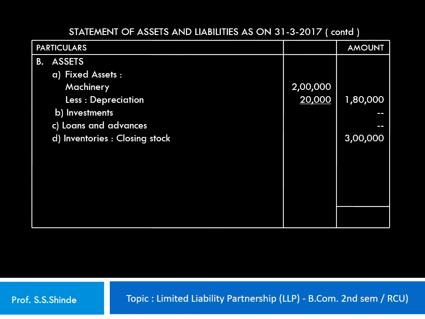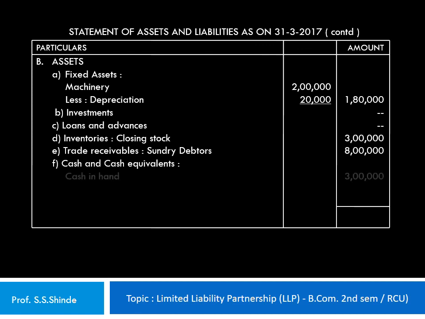Inventories, under which the closing stock rupees 3 lakh is shown in the outer column. Trade receivables, under which sundry debtors are shown at an amount of rupees 8 lakh in the outer column. Here we are not deducting the provision for doubtful debts because it is shown in the liability side under provisions. Cash and cash equivalents, cash in hand rupees 3 lakh. Other assets nil. So the total assets amounting to rupees 15,80,000. So this is how the assets are equal to liabilities, and the statement of assets and liabilities is prepared as on 31st of March 2017 for this LLP.